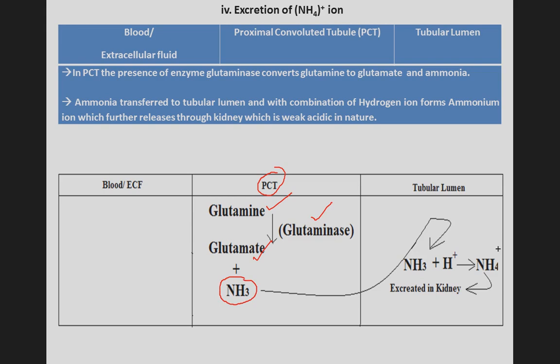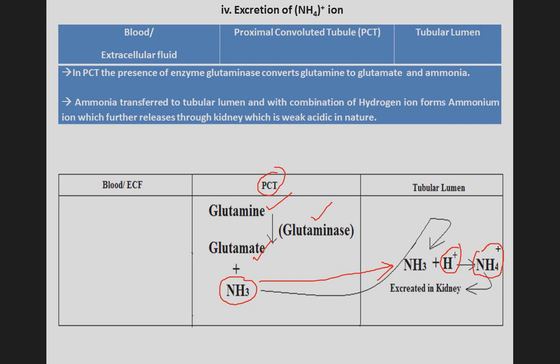Ammonia is transferred to the tubular lumen and combines with hydrogen. You can see this. The ammonia combines with hydrogen, which forms ammonium ion. This is ammonium ion, right? Which is further released through the kidney, and is weakly acidic in nature.